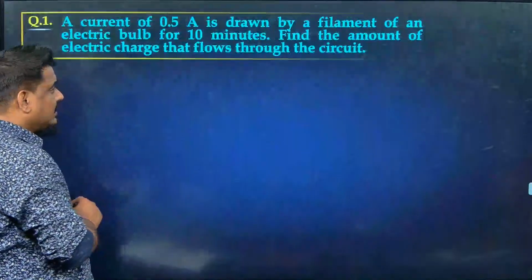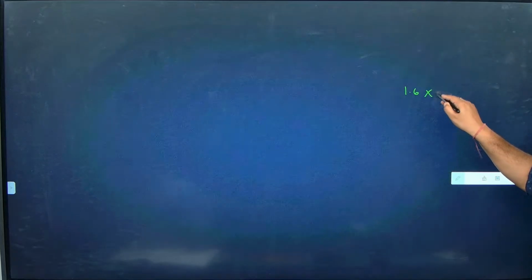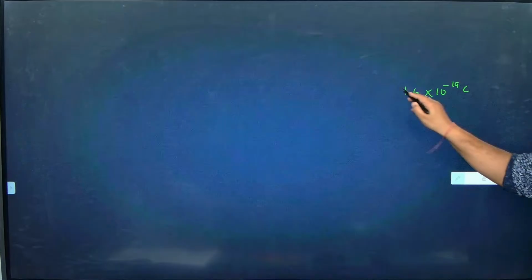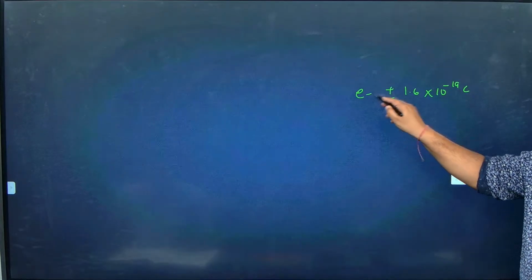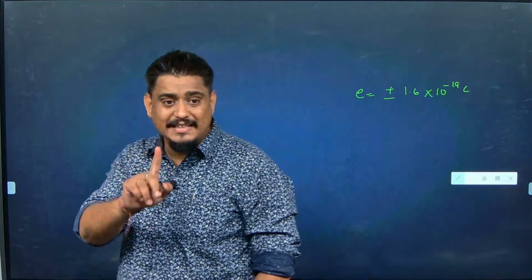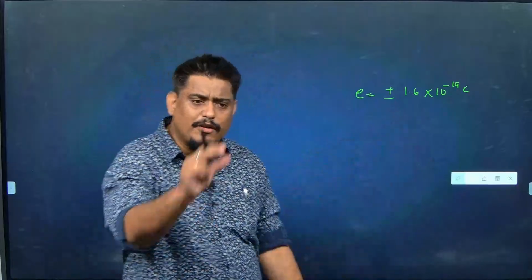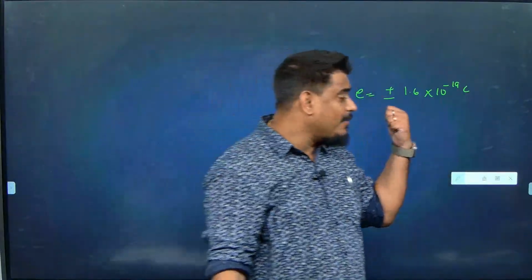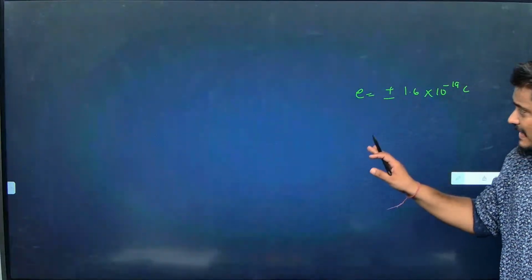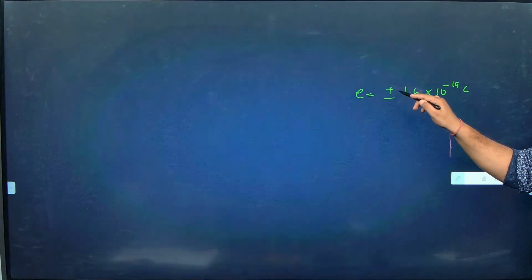Anybody knows this? If you have an electron or a proton, what is the charge they have? Any idea? Sir, 1.6 into 10 to the power minus 19. Great. So, 1.6 into 10 to the power minus 19 coulomb, I will write plus or minus. This is called basic elementary charge. Meaning is, if you have one proton, this is the charge on the proton. If you have one electron, charge on electron. Then why am I putting plus or minus in front of it? To designate that it is produced by a proton or it is by an electron.